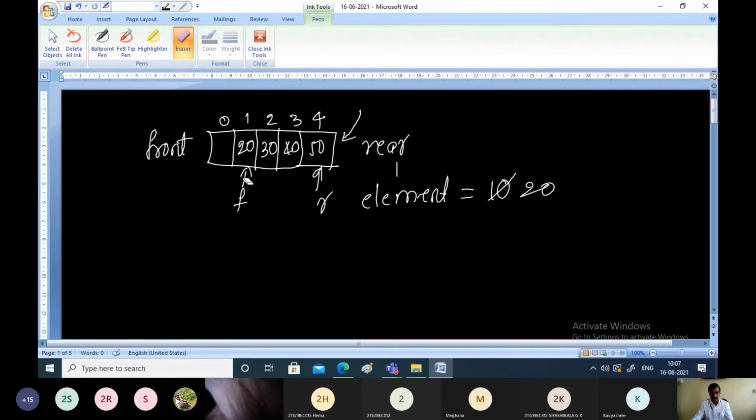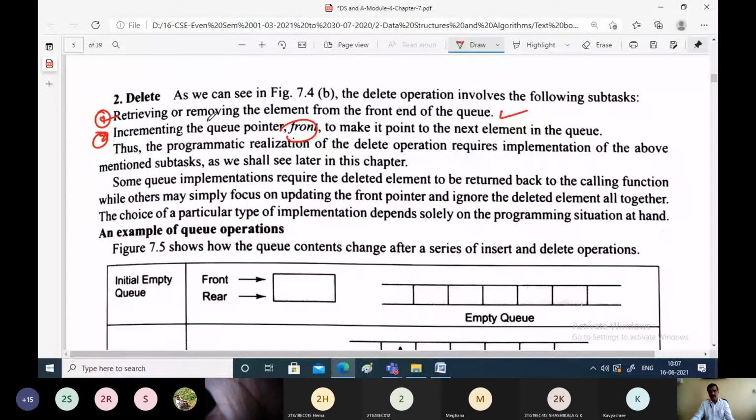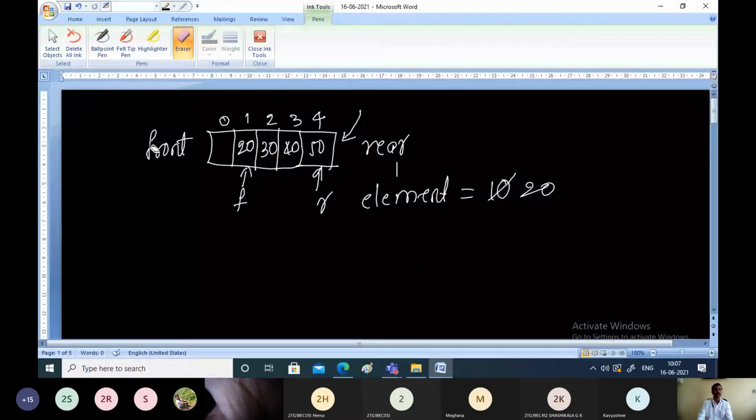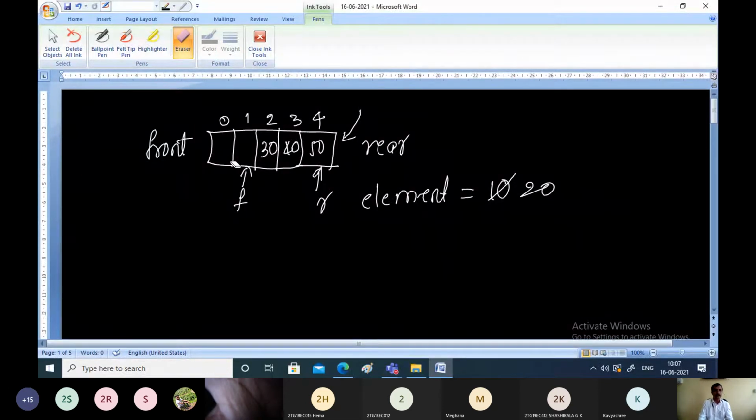If you want to delete one more element, what is that procedure? Simply remove the element from the front of the queue, then advance the front pointer. That is a very simple procedure.